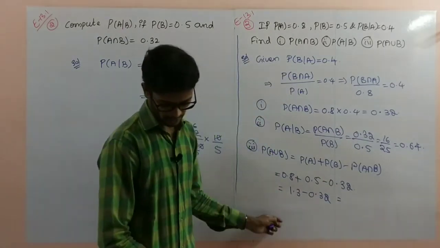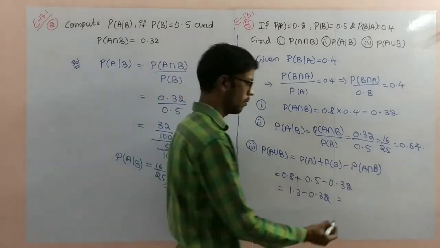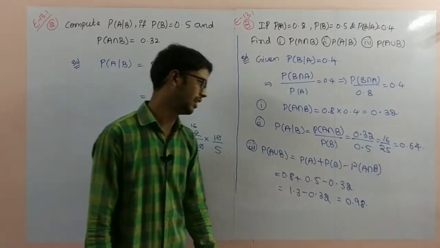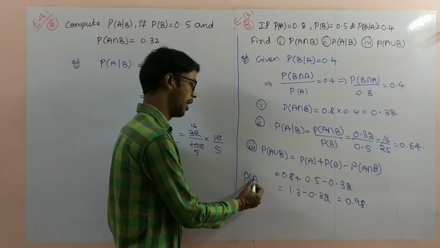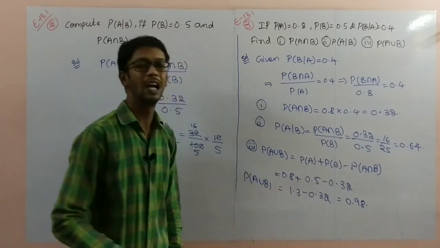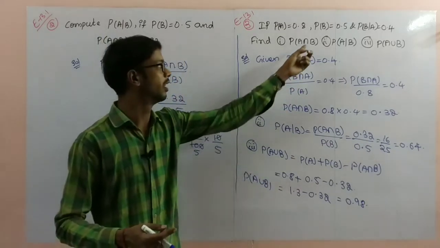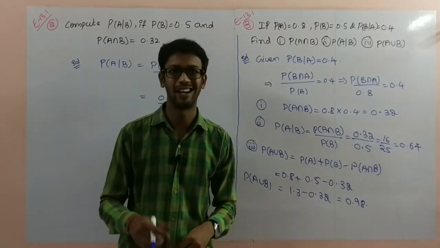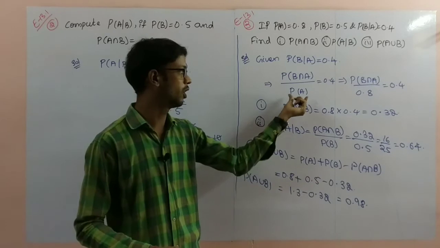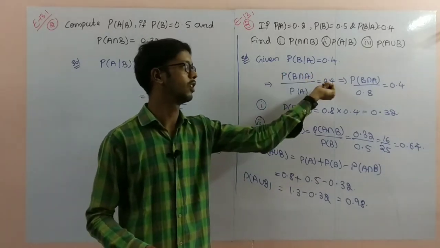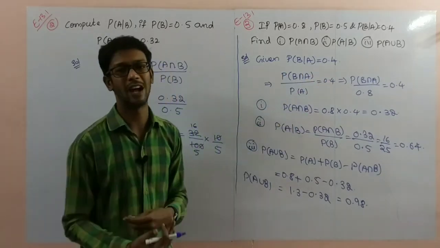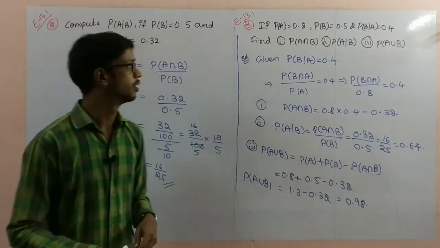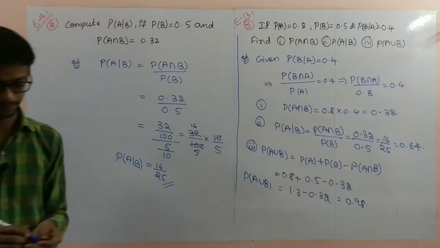0.32. If you simplify this one, 0.98. 0.98 is the probability of A union B. So any one value, if they haven't given it, you can find by using the formulas for the intersection part. Sometimes they won't give this value. This value they'll give, this value they'll give. That time, the P of B value also we can find. So this way we can solve the problems. So pause the video to note it down.